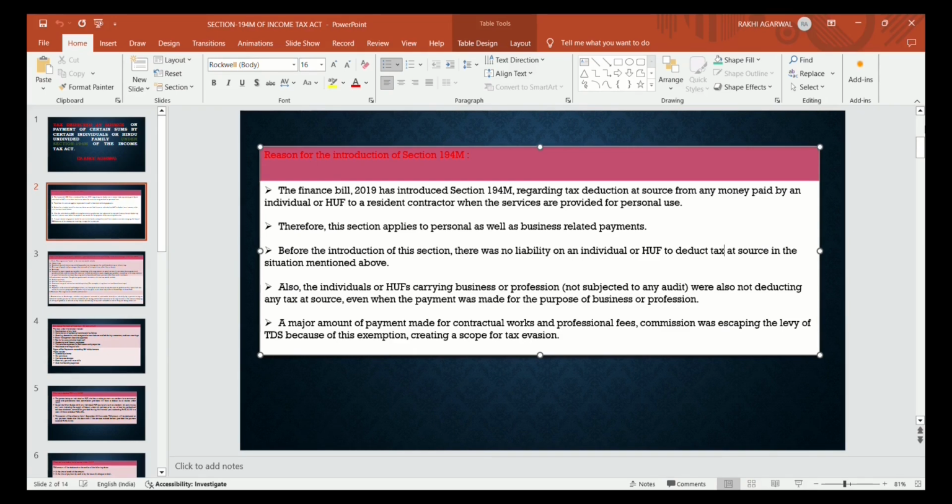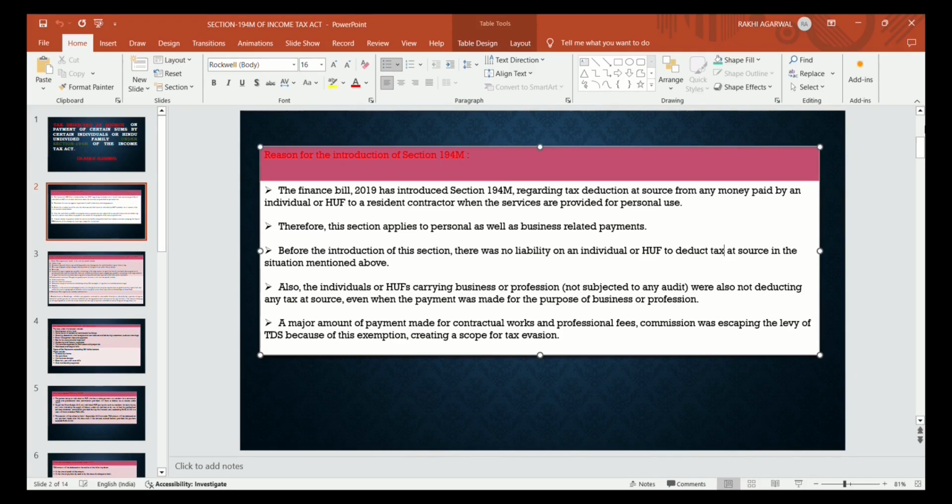the situation mentioned above. Also, the individual or HUF carrying on business or profession, suppose some individuals are carrying on business and profession and are not required to do their audit because their limits are out of audit, they are doing the business and profession, we are not deducting any tax at source, even though they are paying that amount for the purpose of business and profession.